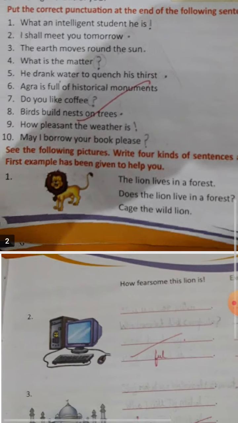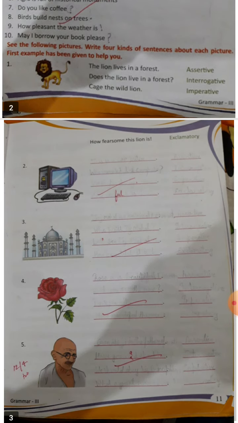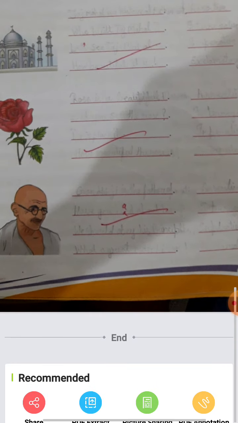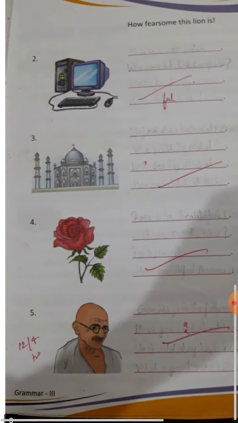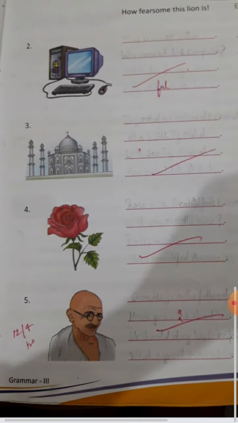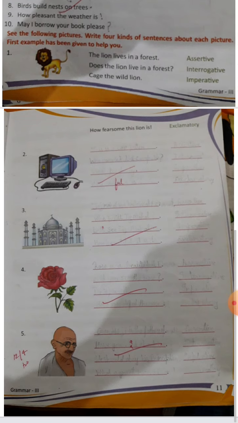Just like that, here the pictures of a computer, the Taj Mahal, a rose and Mahatma Gandhi have been given one by one. Second, third, fourth and fifth. Try to form the sentences by yourself. However, you will get the answers soon. Thank you and have a nice day.